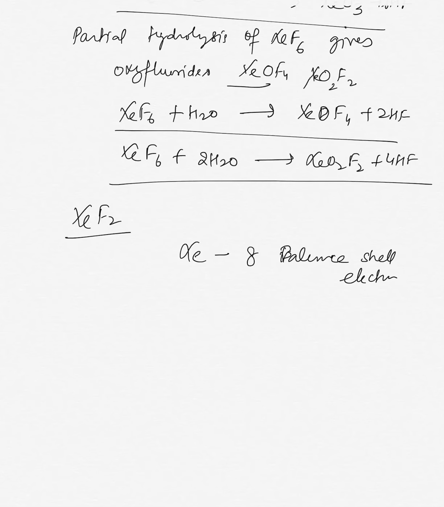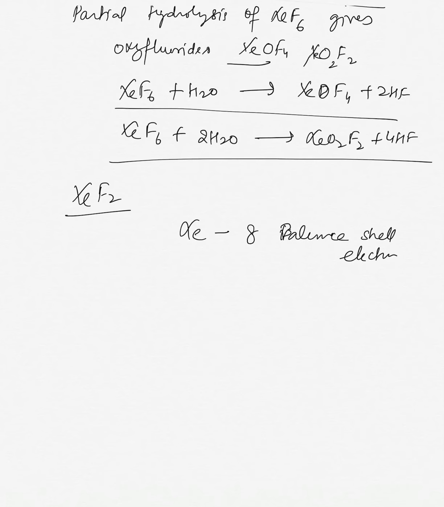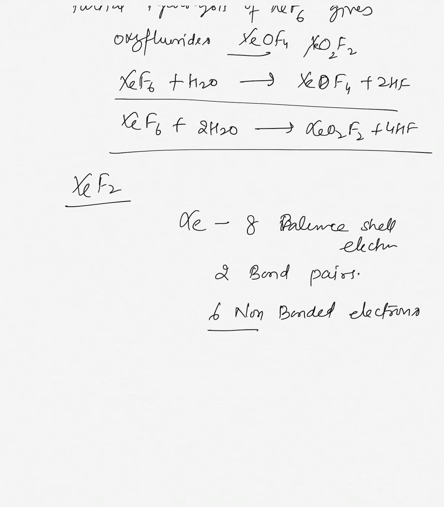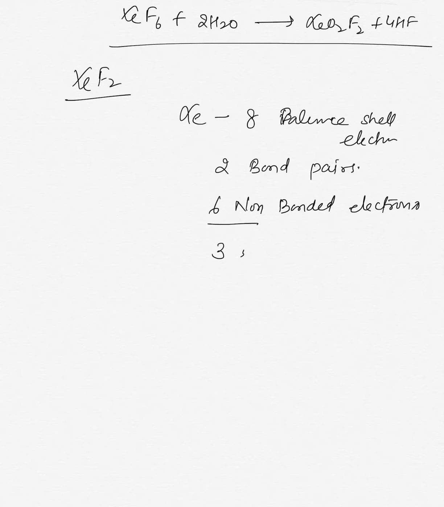Okay, 8 valence electrons. Now, if they have 8 valence electrons, how many are bonded here? 2 bond pairs are there. So how many non-bonded are there? 6 non-bonded electrons are there. Okay, 6 means there are 3 non-bonded pairs, and we know that these 3 non-bonded pairs,